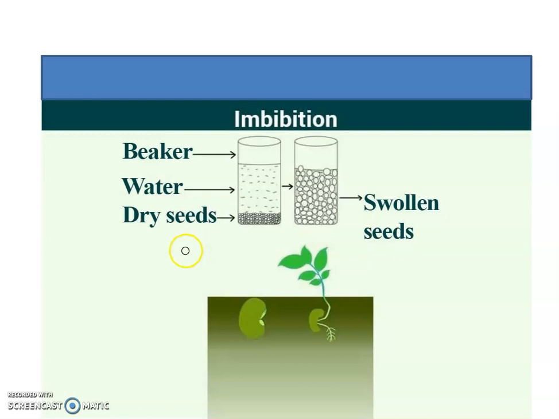This process is very important in seed germination. The seed only germinates when it gets water. These seeds absorb water, and due to that certain enzymes are activated in the seeds and the seeds start to germinate. So this is the importance of imbibition. So we have seen here diffusion, osmosis, plasmolysis, and imbibition. These processes. Thank you.